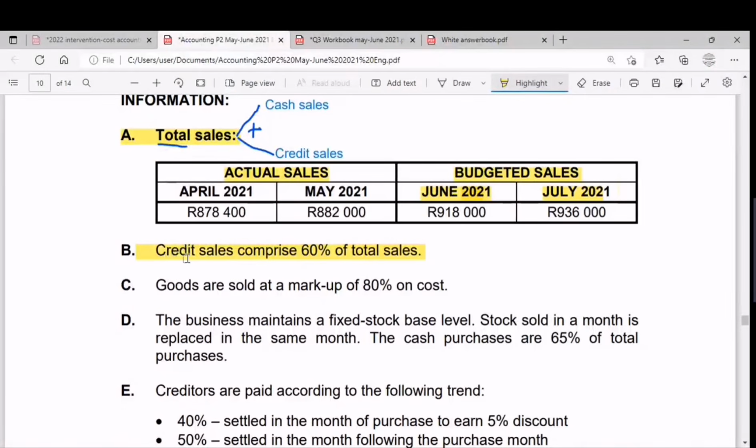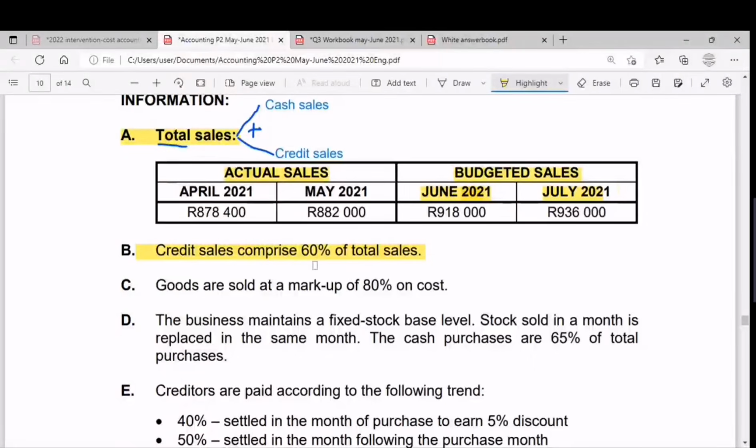Then special information leka B besizoyidinga kakhulu if besenza debtors collection schedule, not period. So if besenza that debtors collection schedule besizoyisebenzisa kakhulu leya information ukuze sithole u-credit sales. So thina la kwi-question into ebafuna siyenzile is i-creditors payment schedule.